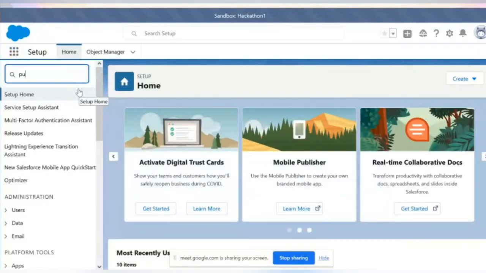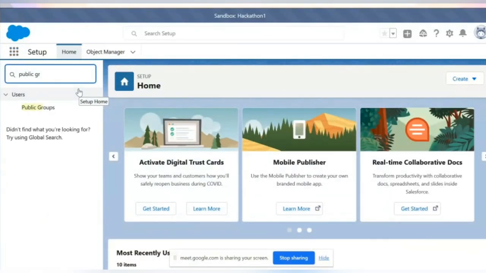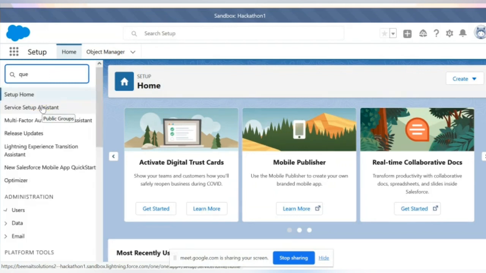Have you learned something about public groups? Public groups? Yes, yes, no? Okay. What do public groups do, or why are they there in Salesforce? Let me ask, what does something like a queue do?